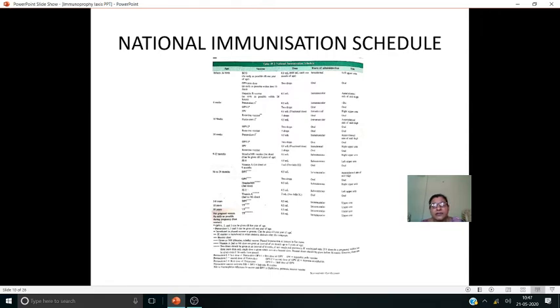Sometimes if the mother in a previous pregnancy has not taken the TD vaccine properly, then the booster dose also we have to give again.